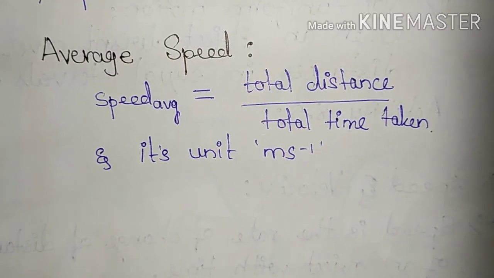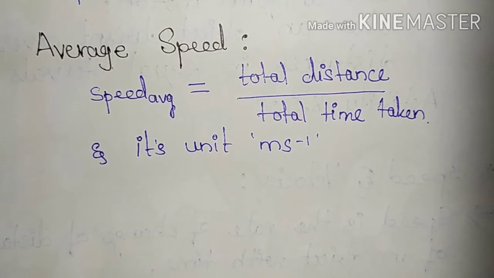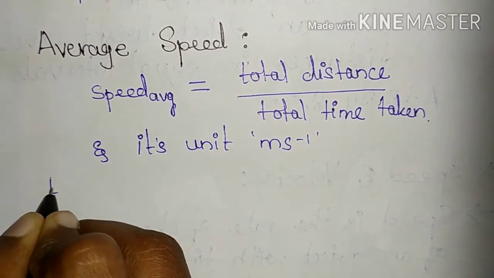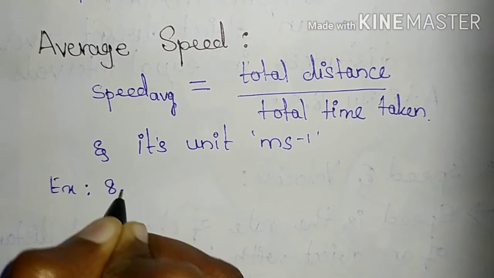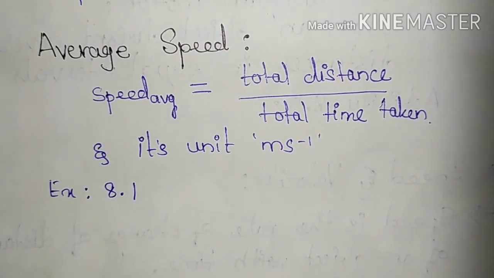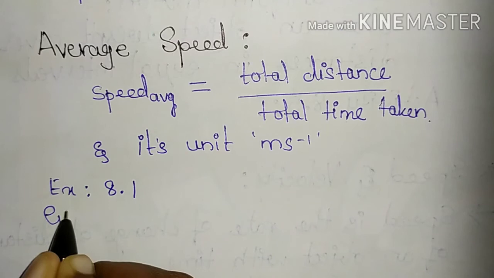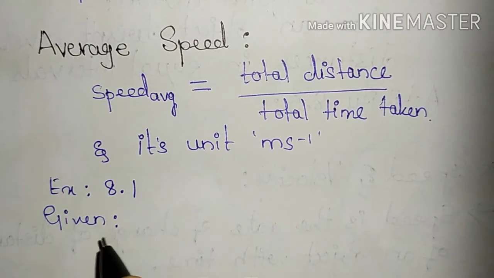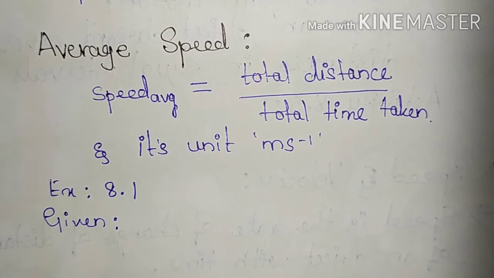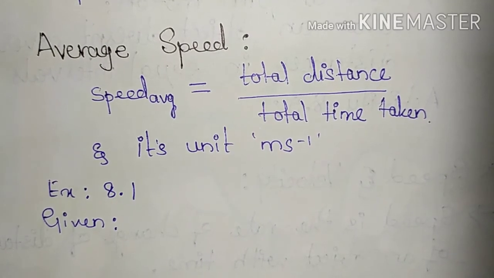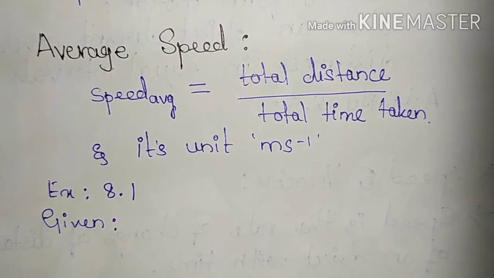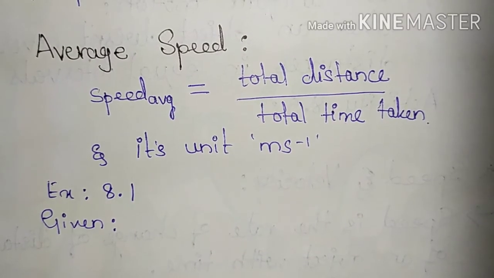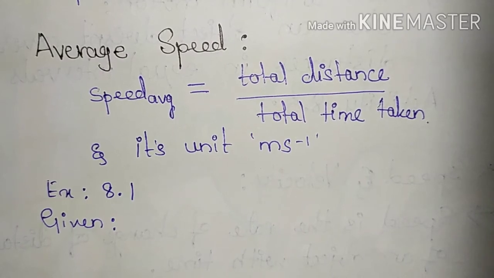So now let us consider an example. Example 8.1. You can refer your textbook for this. It is a solved example. An object travels 16 meter in 4 seconds. So let us write down given. You have to write the question in your fair book. So pause the video and write the question as I dictate it, or you can refer your textbook and read the question while I solve it. So the question is, an object travels 16 meter in 4 seconds and then another 16 meter in 2 seconds. What is the average speed of the object?